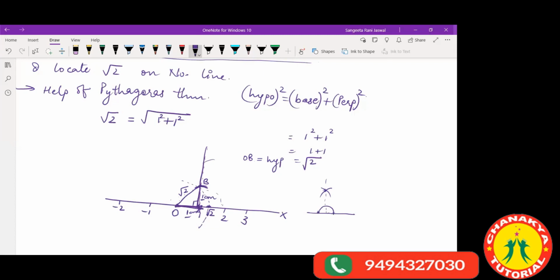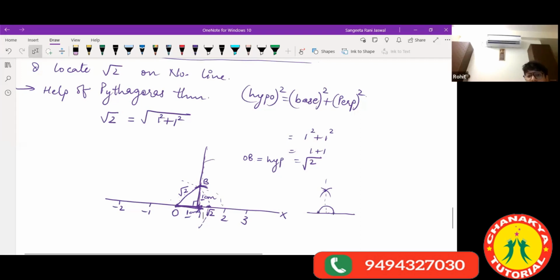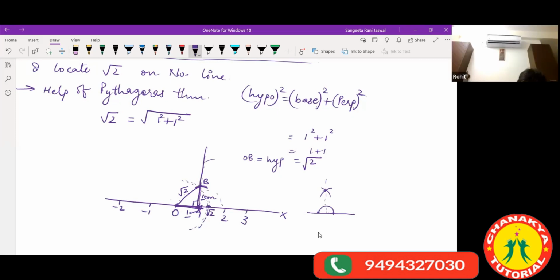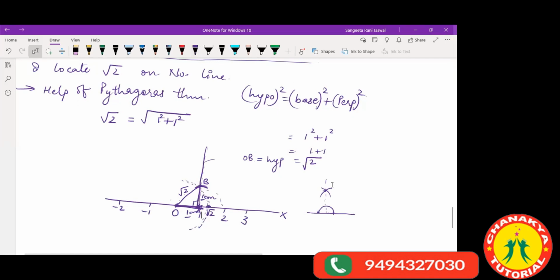Ma'am, I have one doubt. After we place the compass on O, where do we mark the line? After you place your compass pointer at O, take your measurement of the radius as OB and just make an arc like this, which cuts the x-axis at some point, and that point is your root over 2. Okay, ma'am.